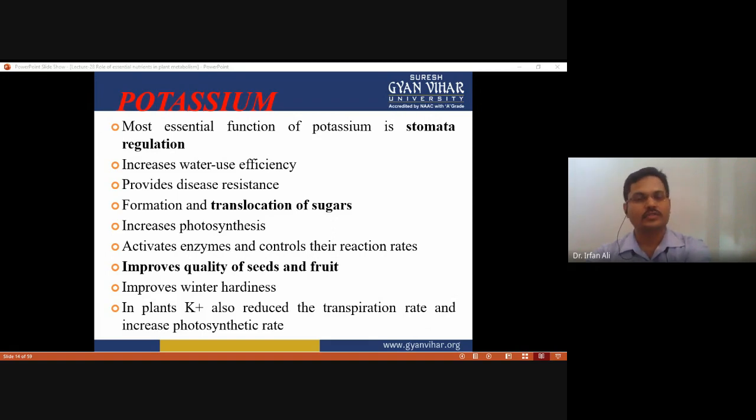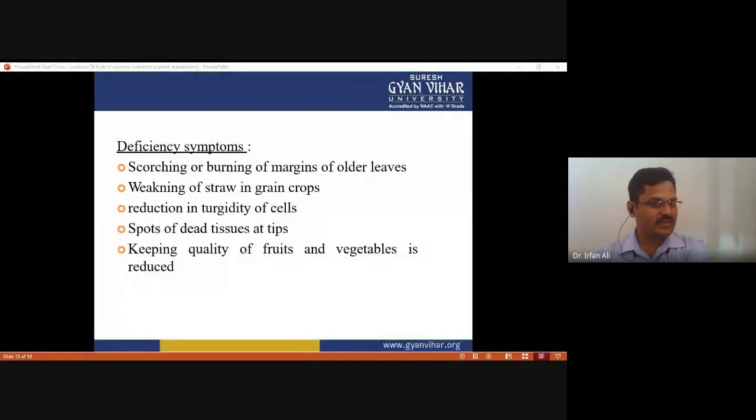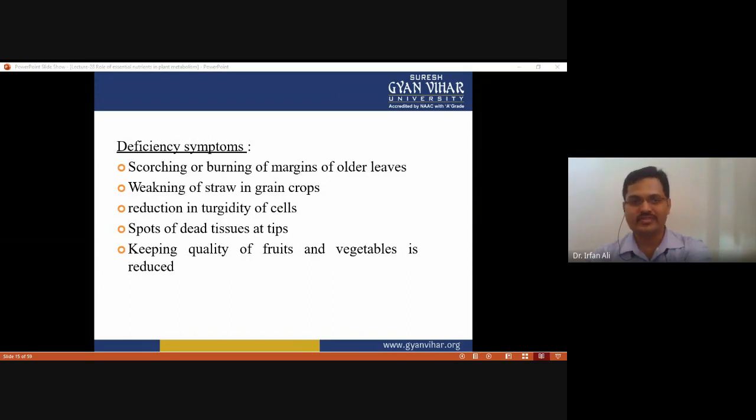Okay, so these all are the functions of potassium. And what are the deficiency symptoms of potassium? So the symptom is scorching or burning of margins of older leaves. Okay, so due to the deficiency, burning margins in older leaves have been observed, and weakening of straw in grain crops, and reduction in turgidity of cell due to the deficiency of potassium, and dead tissue at tips in which there are spots.